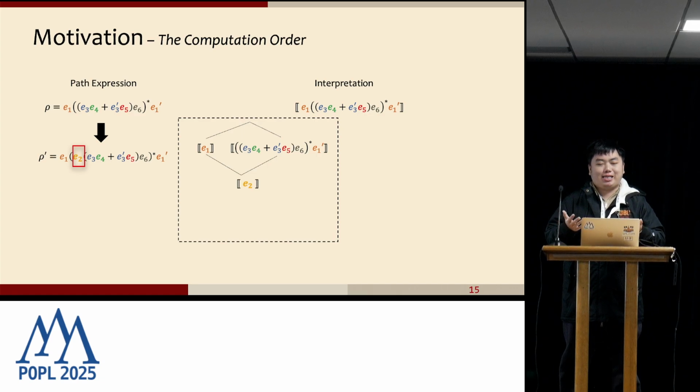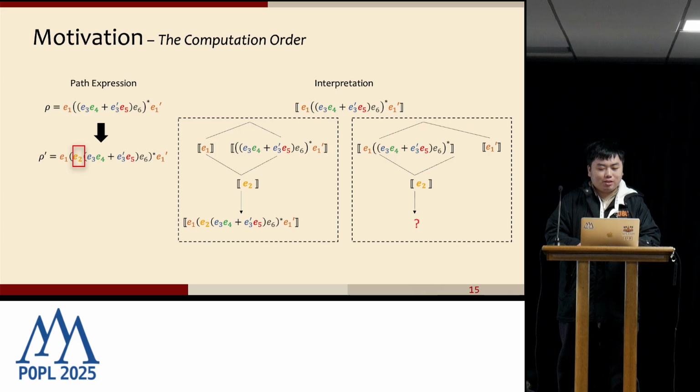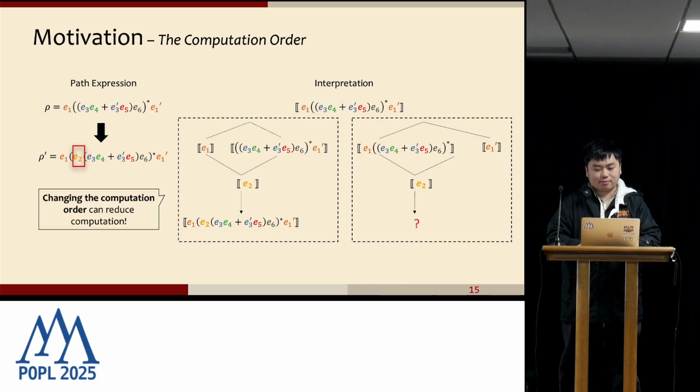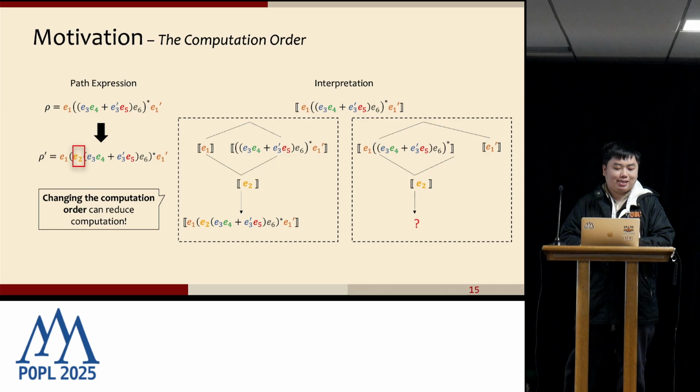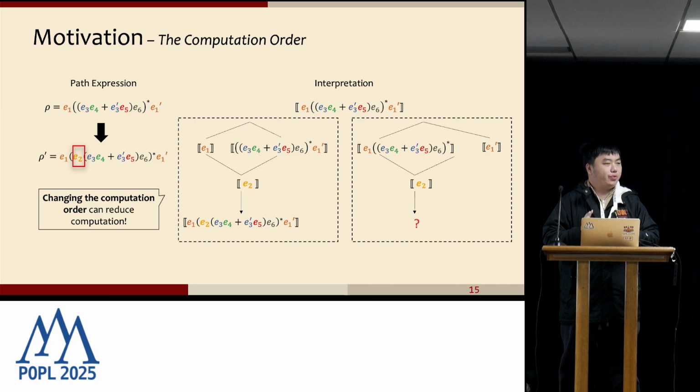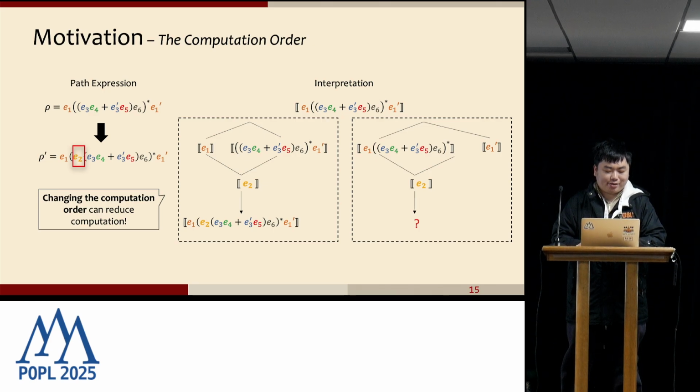We are not always lucky enough to precisely split the expression where the future increment will happen. We are not fortune tellers, right? So we cannot do that. If very unluckily we split the program in a wrong way, it will not help us do incremental analysis. So we need to find a better split of the expression so that we can automate the computation to make it faster. And we also find that changing the computation order will reduce recomputing. That's why we can find a better split of the expression.